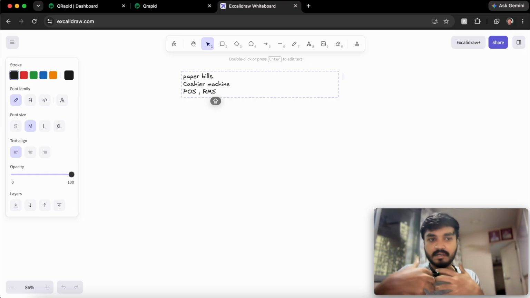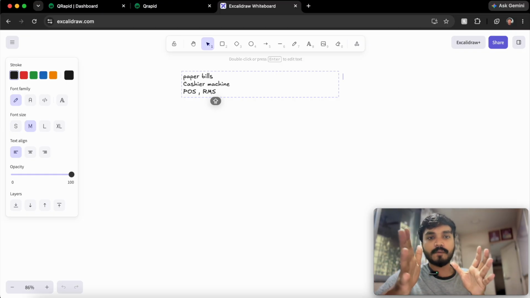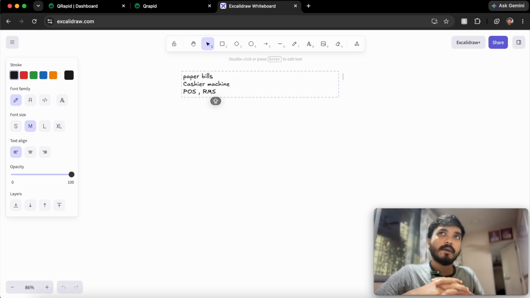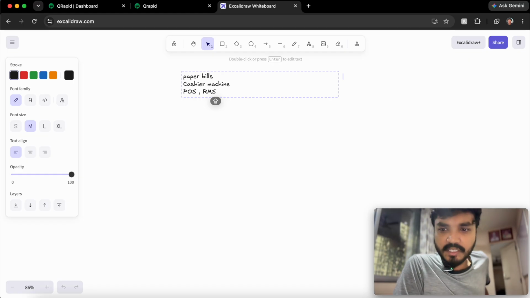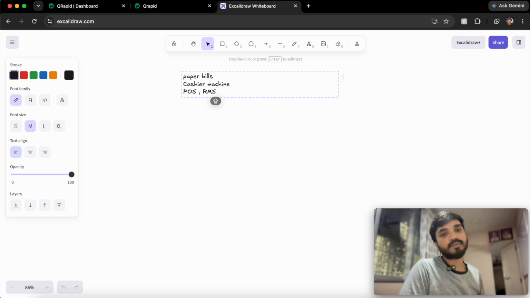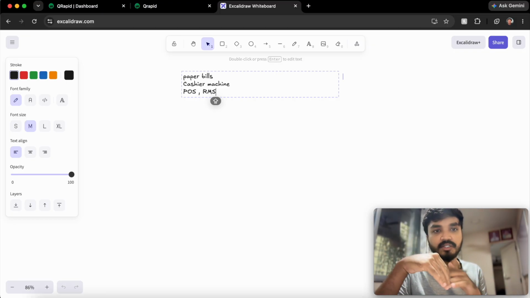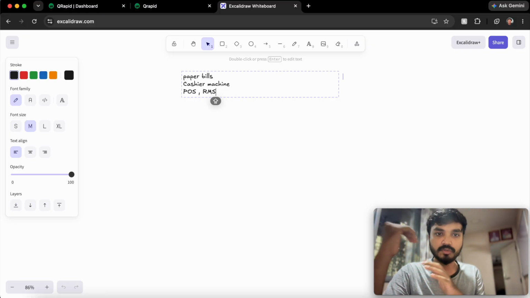QRapid also is a restaurant management software on top. People started using this back from 2013 or so, specifically in India.